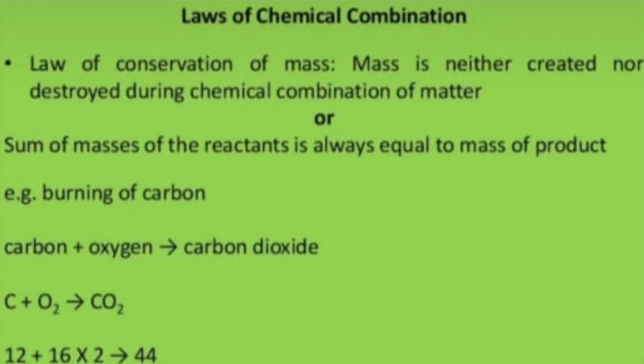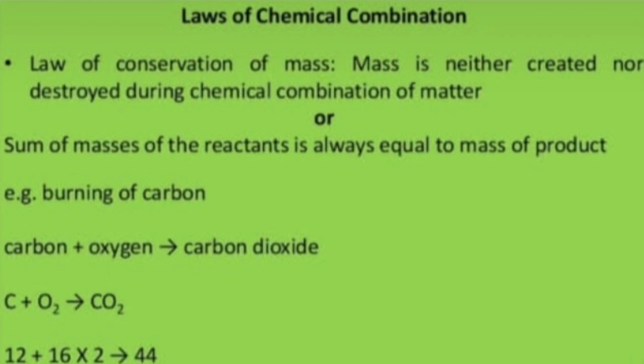Definition: law of conservation of mass. Mass is neither created nor destroyed during a chemical combination of matter, or the sum of the masses of the reactants is always equal to the mass of the products. This is known as the law of conservation of mass. For example, burning of carbon.